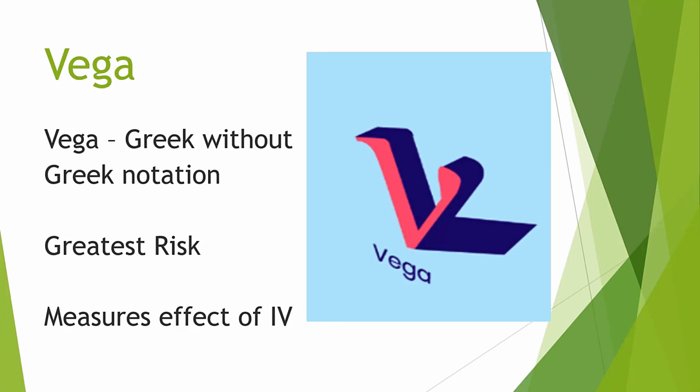Now let us study Vega. Vega is the most important Greek and it is the god of volatility. As it is most important, it doesn't have any Greek notation, it is simply noted as V. Vega has the highest power among all 5 Greeks. With power comes risk. So Vega has the potential to create risk for our options positions.